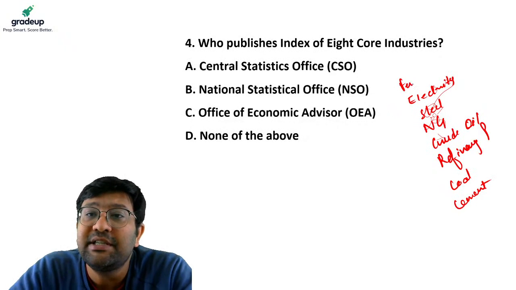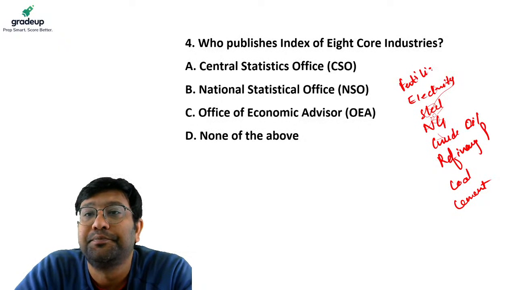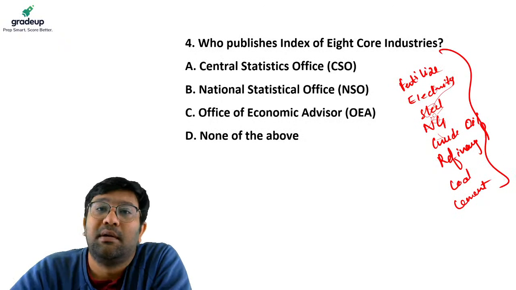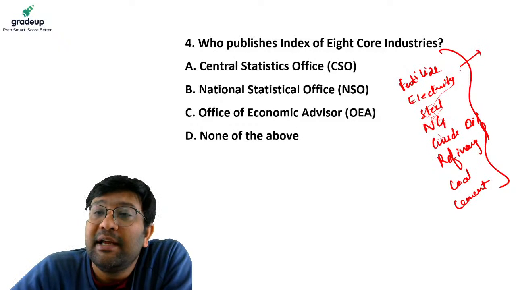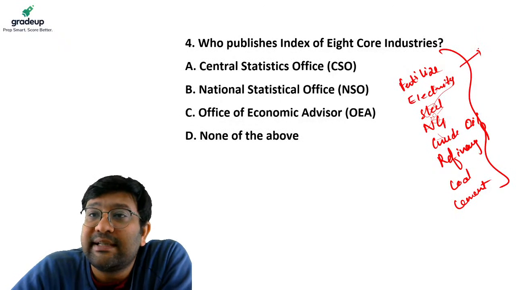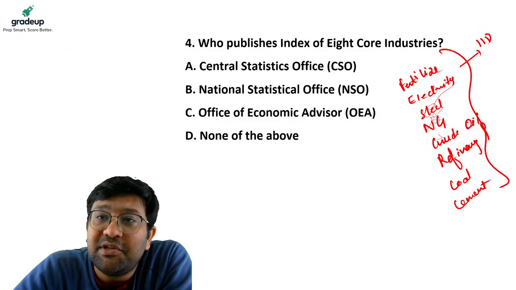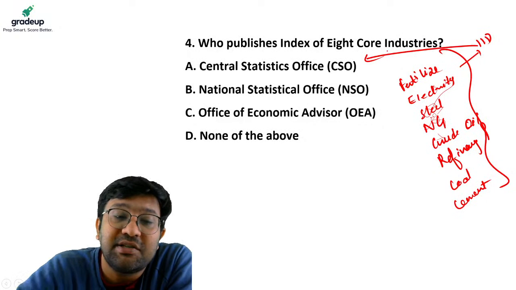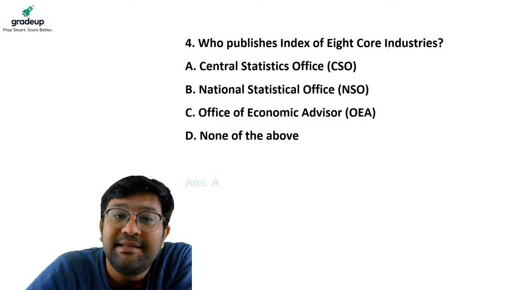The last core industry is fertilizers. The production in these 8 core industries is tracked under IIP, which is published by Center Statistic Office. Answer is A.